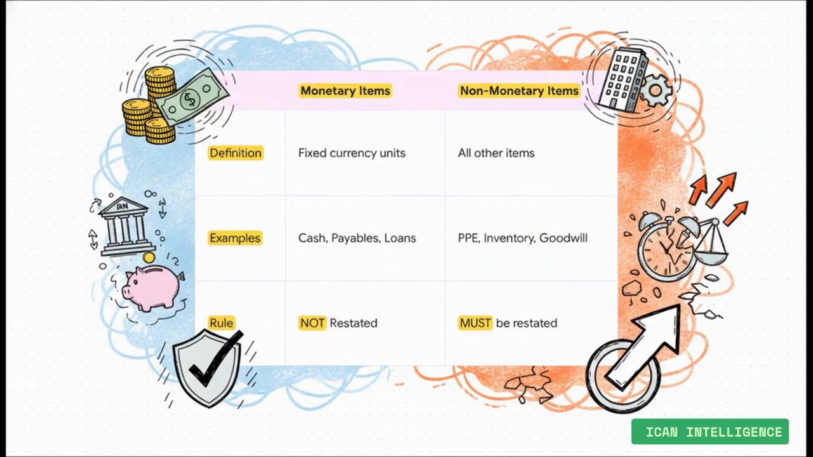A common mistake is to restate cash. That's fundamentally wrong. But non-monetary items, like a machine you bought 5 years ago, are stuck in the past. Their cost is recorded in old money. They must be restated to today's values.